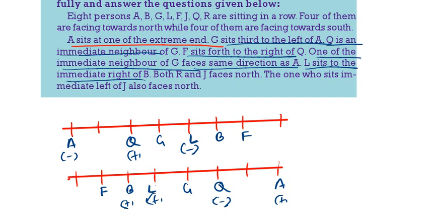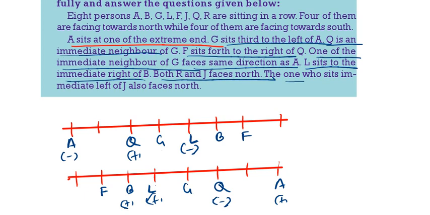Then both R and J face the same direction. The one who is to the immediate left of J faces north. That is given.